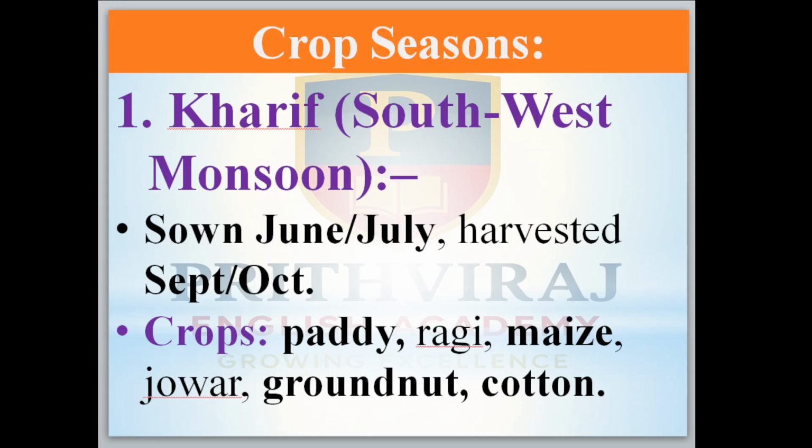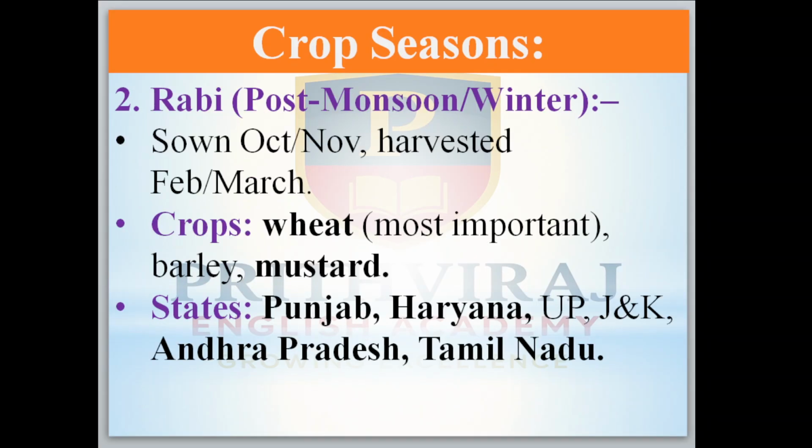Crop seasons. Crop seasons are like the Kharif season, which we call the southwest monsoon season and rainy season also. The seeds are sown in June and July, and harvesting is done in September and October. Here the crops are paddy, ragi, maize, jowar, groundnut and coconut.